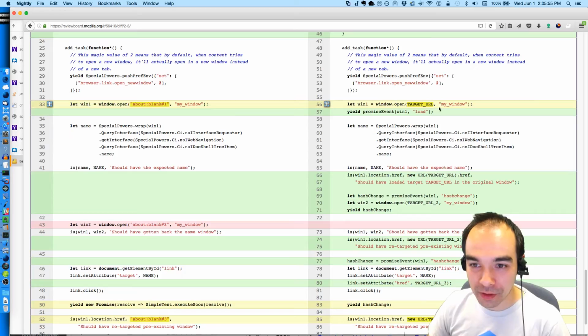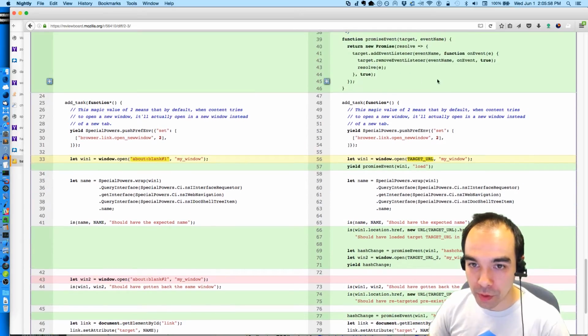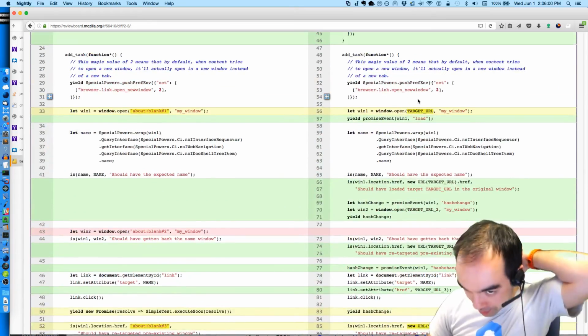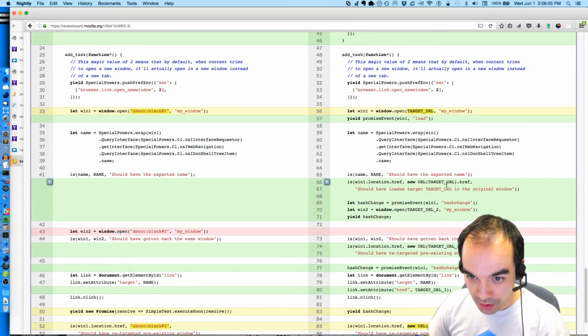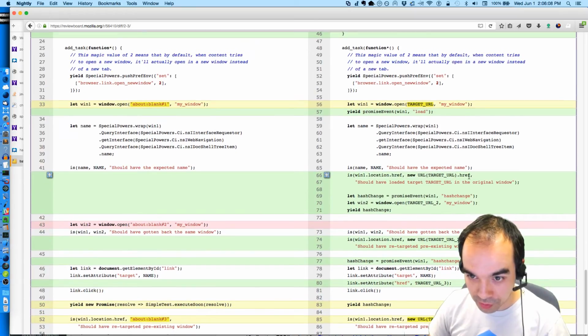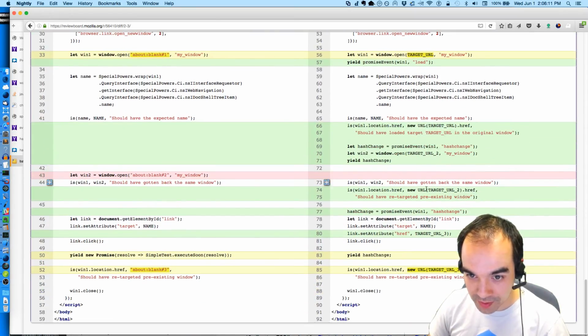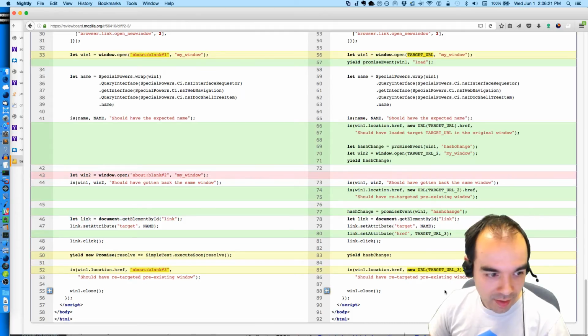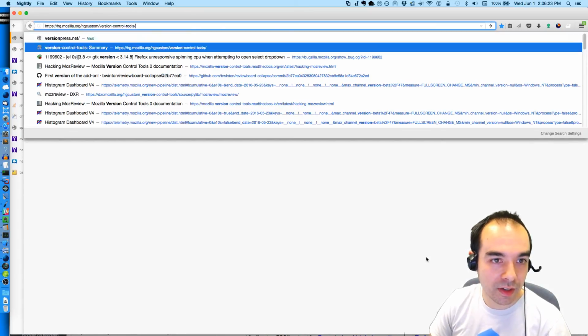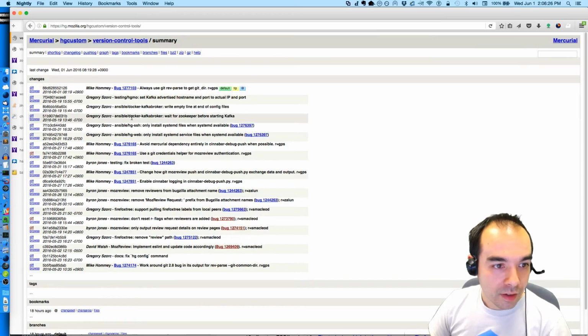Okay, so we wait for the load event on the window that opens up, and that works because we're loading something that's a data URL, and we have same origins. We're okay. And then new URL. We use the URL object to properly parse and compare URLs. We wait for hash changes. Yeah, I'm happy with this. I'm also happy with what appears to be starker highlighting in here. This is really nice. I'm wondering if there have been changes to the styling of Review Board? If there have been, it's really nice.